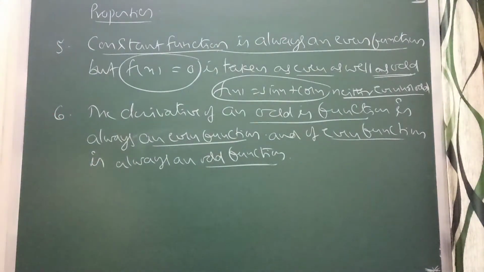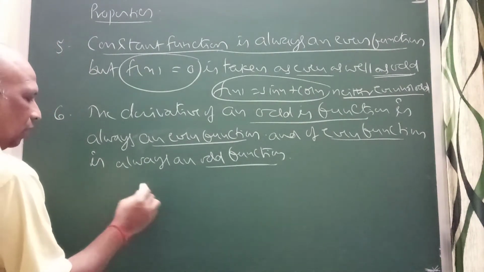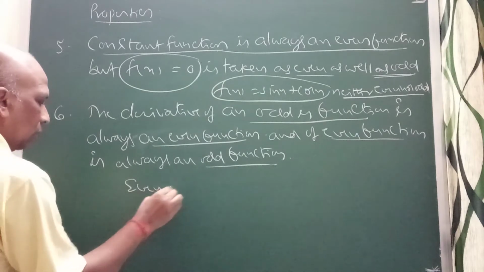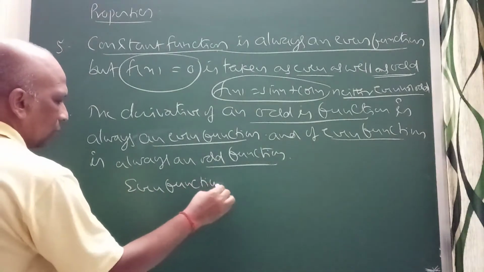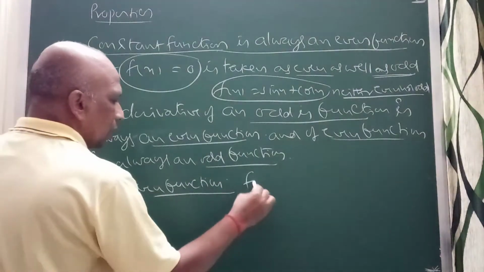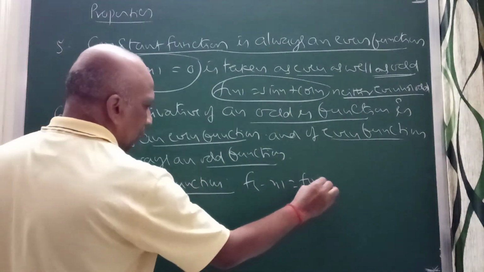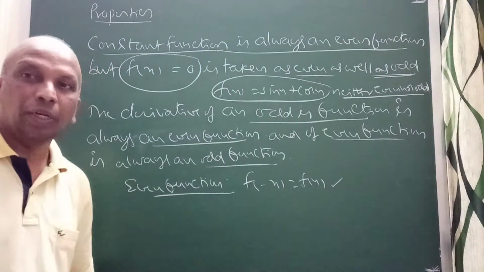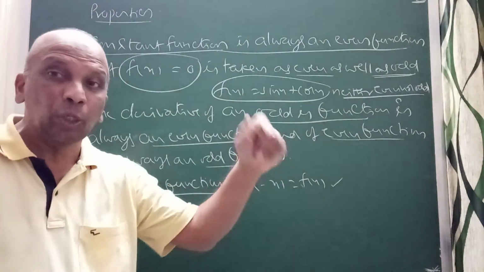For example, suppose you take an even function. The rule I told you, even function means f of minus x equal to f of x. This is an even function. In the domain, x and minus x should both be in the domain of f.